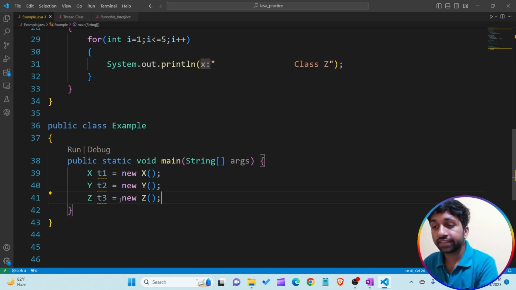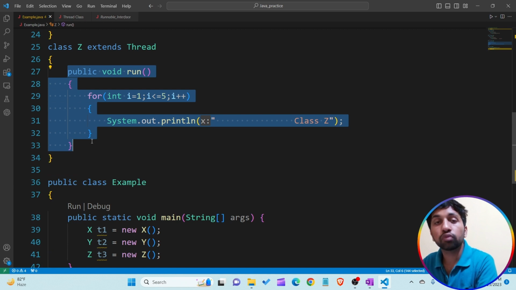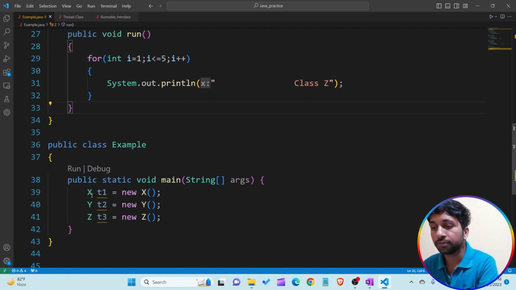The second reason for creating the object of the child class is that I want to run the newer, child version of the run method. The run method is present in the parent Thread class as well as in the child class. So one method is present in both the parent class and the child class. If I want to execute the child class version, I have to create the object of the child class. This is the reason I am creating the objects of the child classes X, Y, Z.